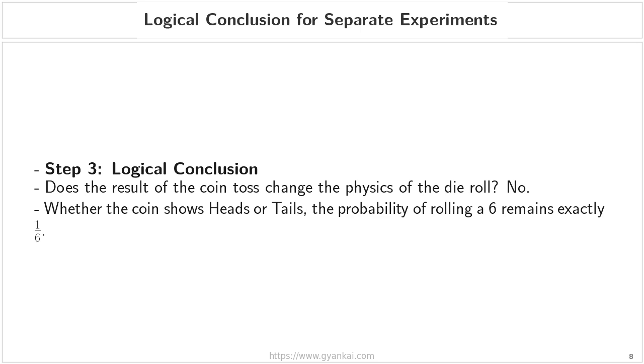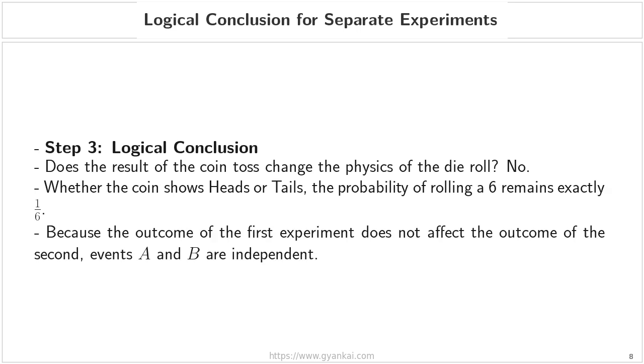Whether the coin shows heads or tails, the probability of rolling a 6 remains exactly 1/6. Because the outcome of the first experiment, the coin toss, has absolutely no effect on the outcome of the second experiment, the die roll, we can confidently state that events A and B are independent. This brings us to our next slide, where we will summarize the key takeaways of this entire concept.